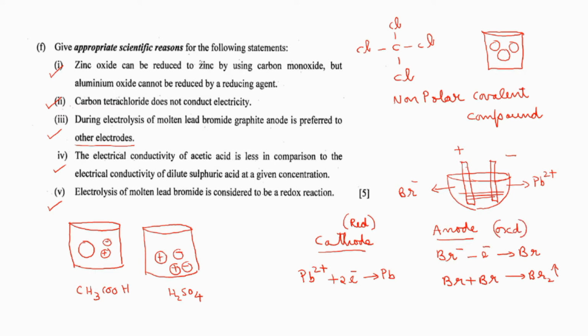Correct? Yeah. So in a chemical reaction, if oxidation as well as reduction is taking place together, that particular reaction is known as redox reaction. So you will have to write the cathode and anode reaction, and you should tell that as both oxidation and reduction is taking place together in this electrolytic reaction. Yeah, this electrolysis of molten lead bromide is considered to be a redox reaction. You should write. Got it?